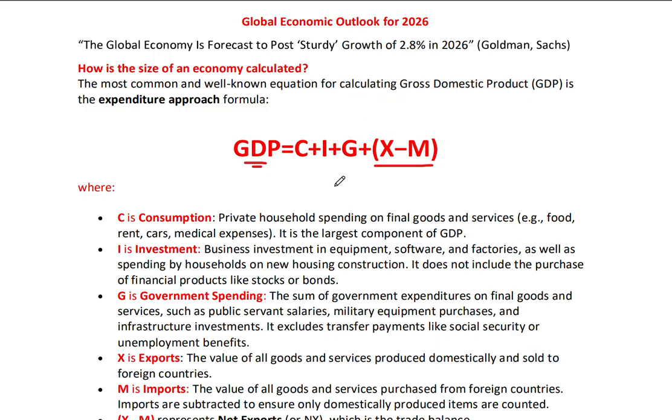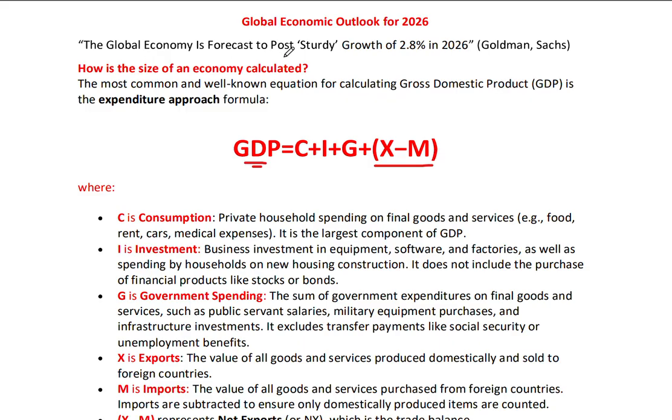So this is how the total value of goods and services produced in a given economy in a particular period of time, such as a year, is calculated. And this is the main benchmark that is used to calculate the value of goods and services and hence economic growth in a particular year.